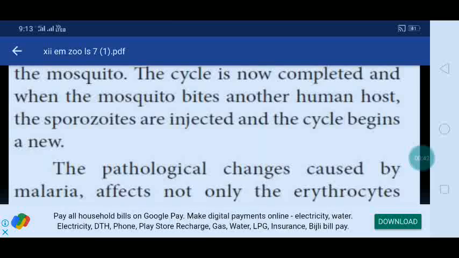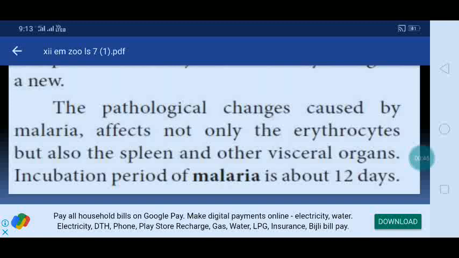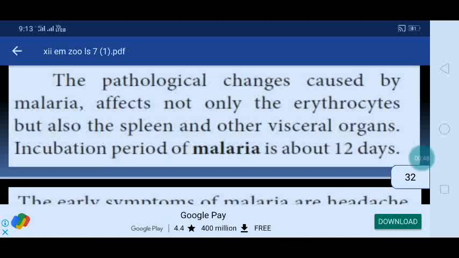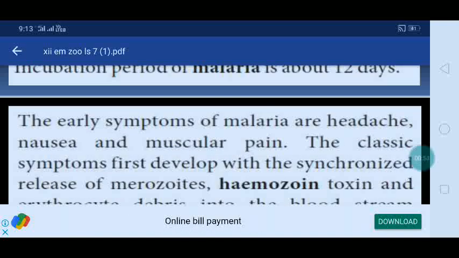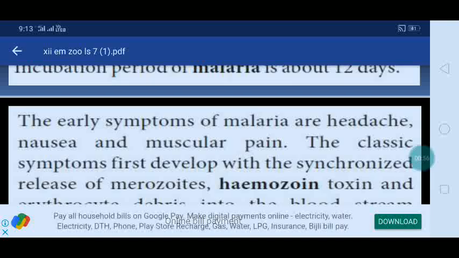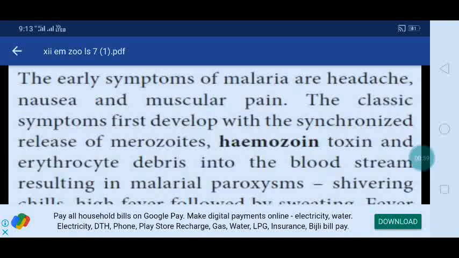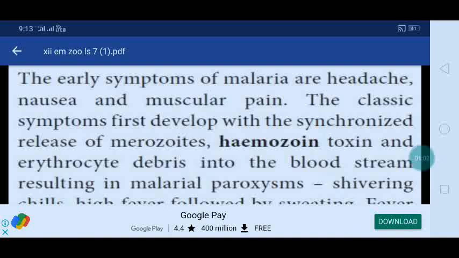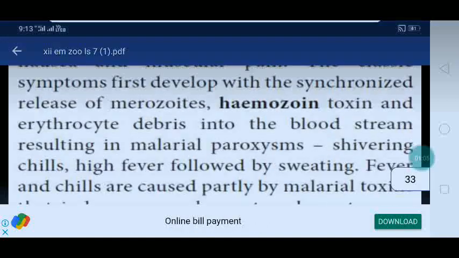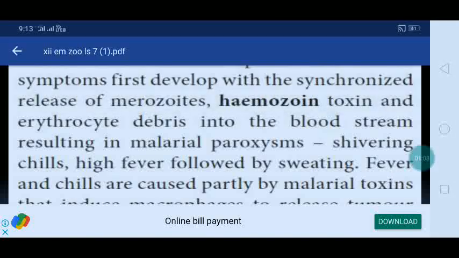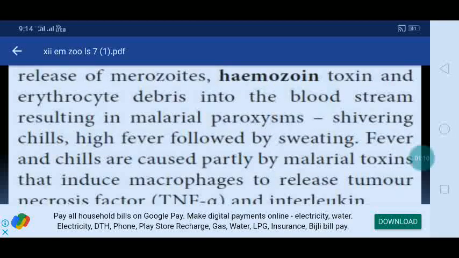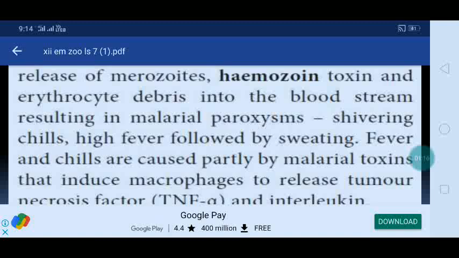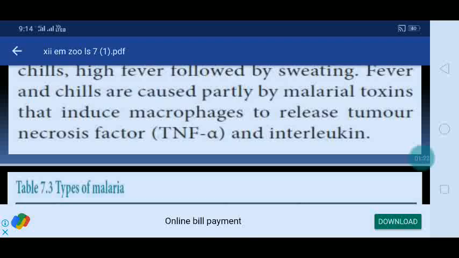The pathological changes caused by malaria affect not only the erythrocytes but also the spleen and other visceral organs. The incubation period of malaria is about 12 days. The early symptoms of malaria are headache, nausea, and muscular pain. The classic symptoms first develop with the synchronized release of merozoites, hemozoin toxin, and erythrocyte debris into the bloodstream, resulting in malarial paroxysms: shivering, chills, high fever followed by sweating. Fever and chills are caused partially by malarial toxin that induces macrophages to release tumor necrosis factor TNF and interleukin.